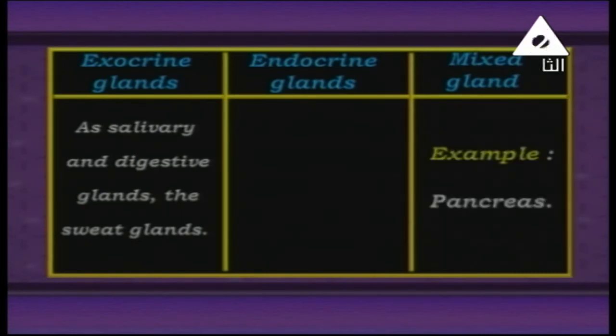An example of a mixed gland is the pancreas. If I ask you to give a reason: the pancreas is considered a mixed gland because it secretes both insulin, which acts as an endocrine gland, and also pancreatic juice.